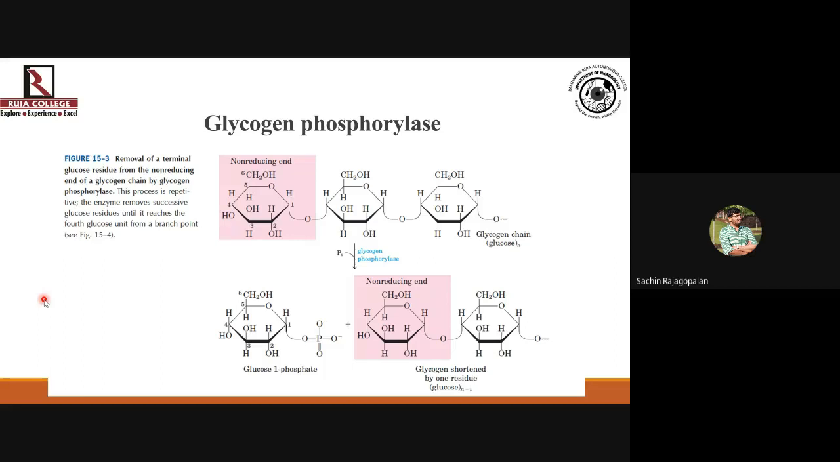Now normally an enzyme like amylase, which breaks alpha 1,4 glycosidic linkages, is basically a very simple enzyme. But the basic problem with amylase-like enzymes is that it is unable to conserve the energy which is there in glycosidic bonds.